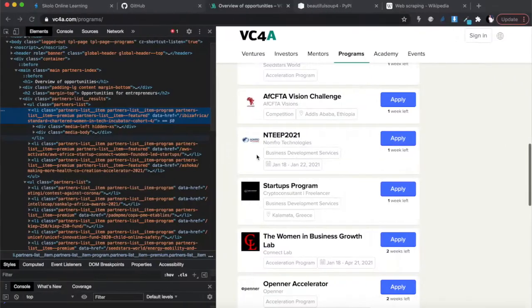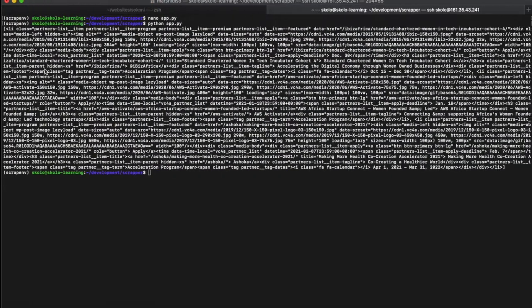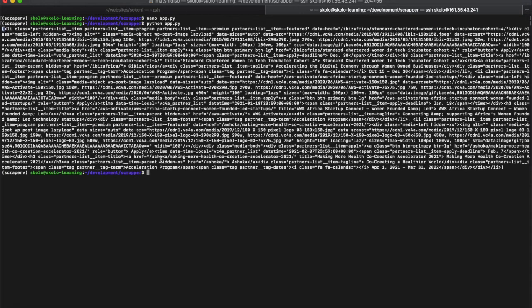So let's look at only one object, okay? So let's say print li at 0, which is going to just print me one element. Because we know it's returning an entire list. You can see it's inside square brackets. That's indicating that it's returning you a list.